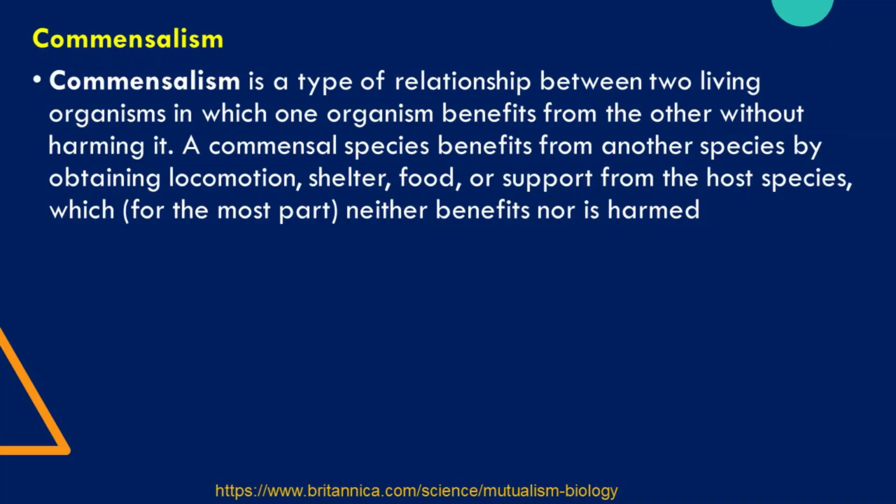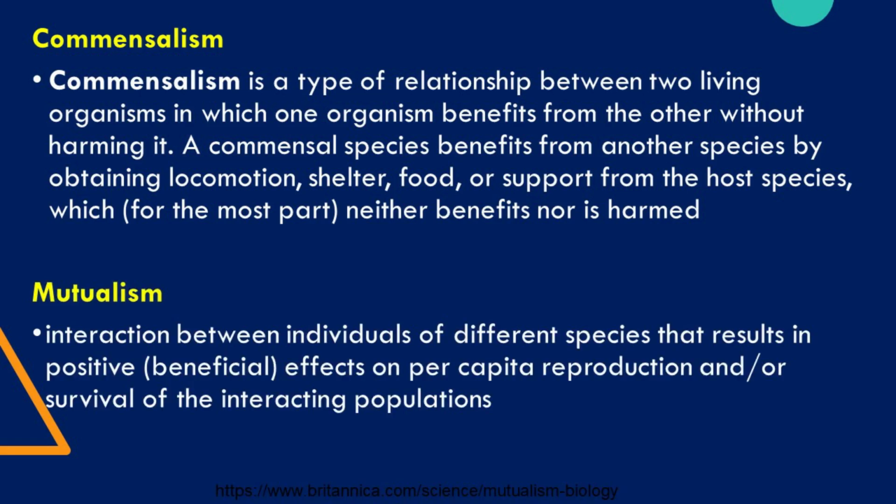Commensalism is a type of relationship between two living organisms, in which one organism benefits from the other without harming it. A commensal species benefits from another species by obtaining locomotion, shelter, food, or support from the host species, which, for the most part, neither benefits nor is harmed. Meanwhile, mutualism is an interaction between individuals of different species that results in positive, beneficial effects on per capita reproduction and/or survival of the interacting populations.